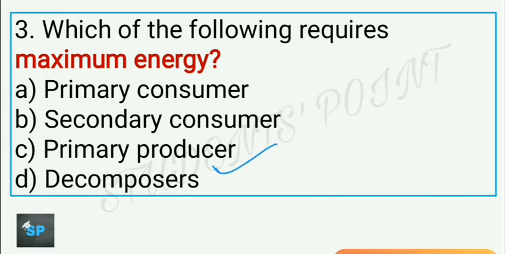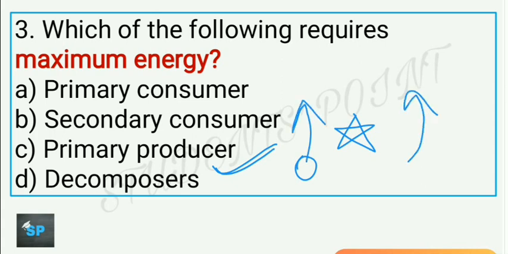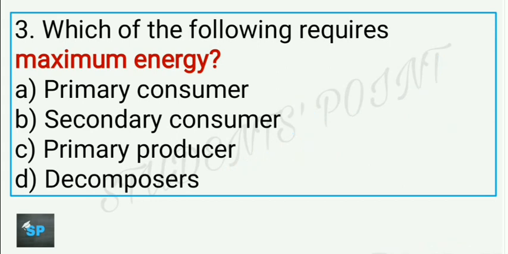So it is primary producers. Primary producers also have the highest capacity to utilize the energy. In the ecological pyramid, we have seen how energy is transferred from one trophic level to another. In that, primary producers have the maximum energy. From there, the energy transferred is reduced at each subsequent trophic level.